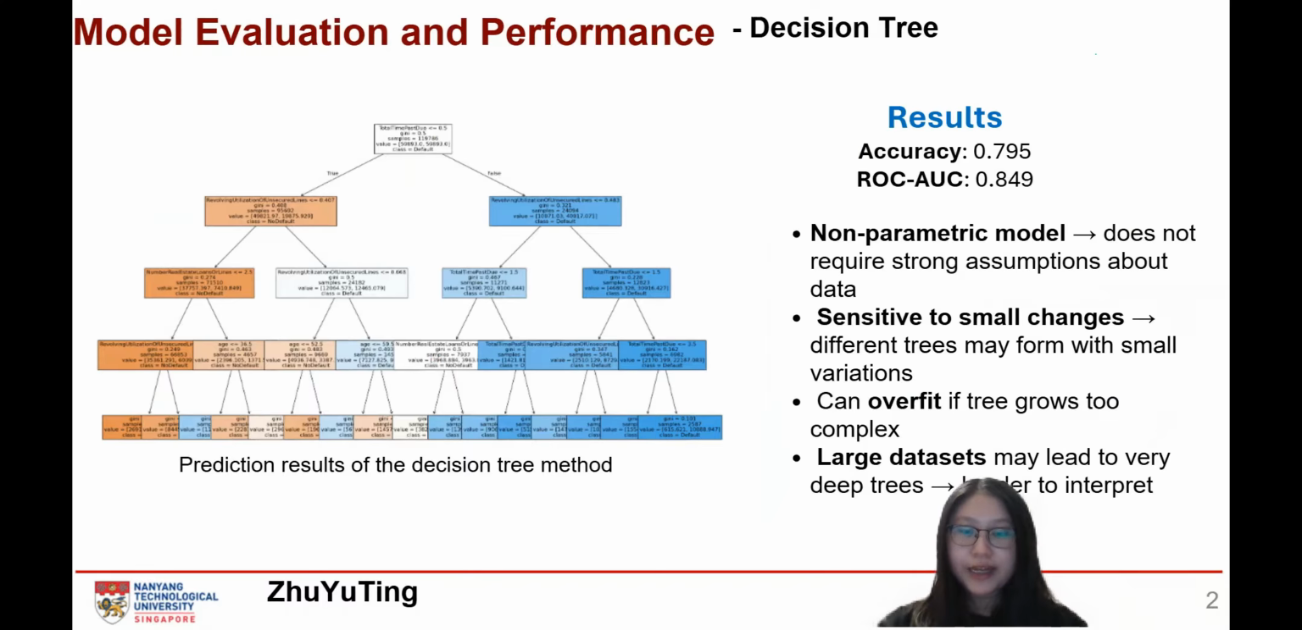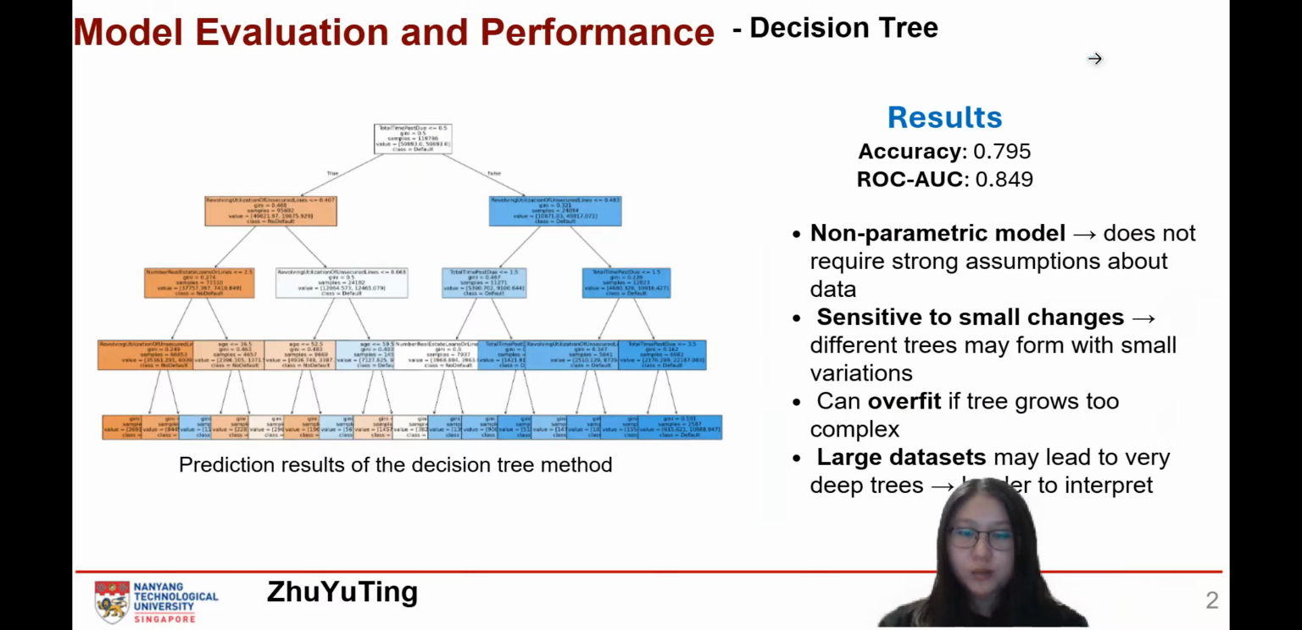Finally, let's look at the decision tree model. The decision tree model achieved an accuracy of 0.79 and ROC AUC of 0.84, which are similar to the results of the logistic regression. As a non-parametric model, the decision tree doesn't rely on strict assumptions about the data, which is a key advantage. However, it can be sensitive to small changes, so even minor variation in the data can lead to different trees. As our dataset is quite large, the trees become quite complex and harder to interpret.